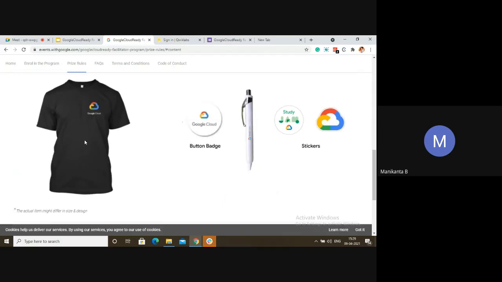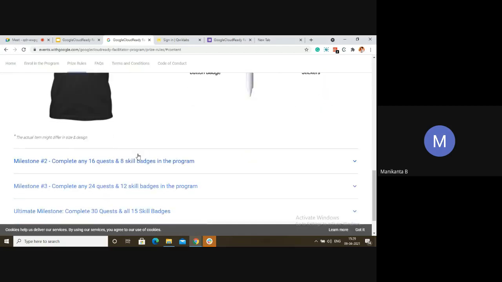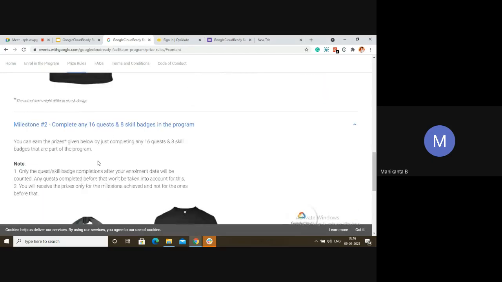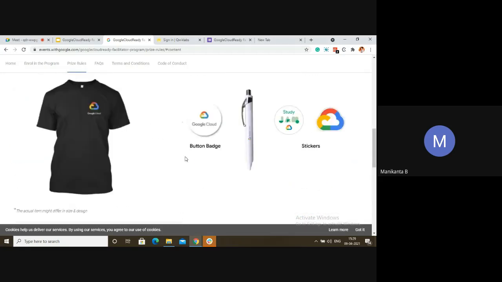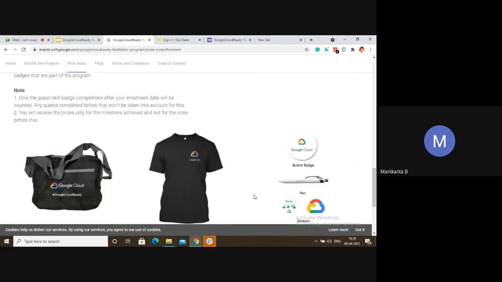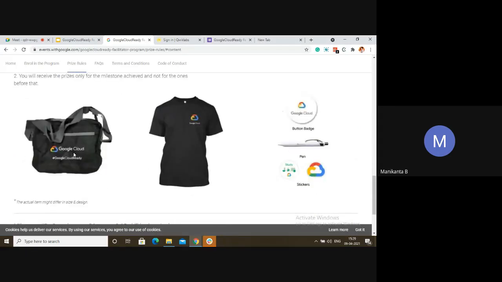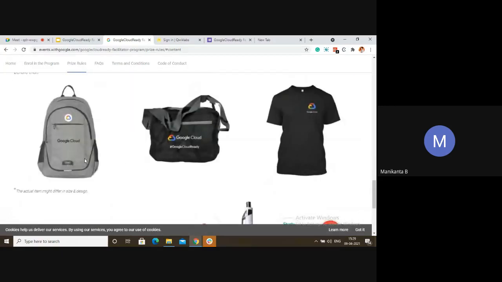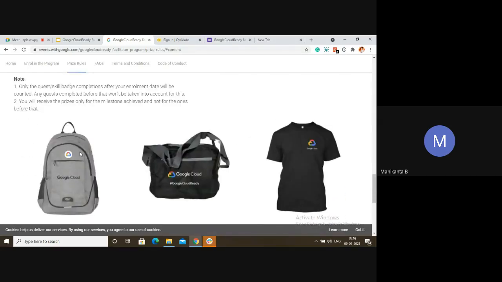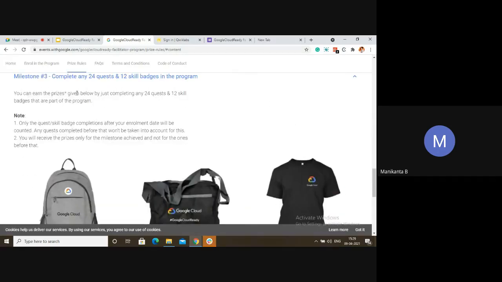The swags are like the t-shirt, Google badge, smiley emoji badges for bags, laptop stickers, and a pen. On reaching milestone 2, completing any 16 quests and 8 skill badges will get you a sling bag along with all the previous swags. Suppose you are doing milestone 3, then you will be added a laptop bag along with all the previous milestone swags. So all the swags are present in milestone 3.